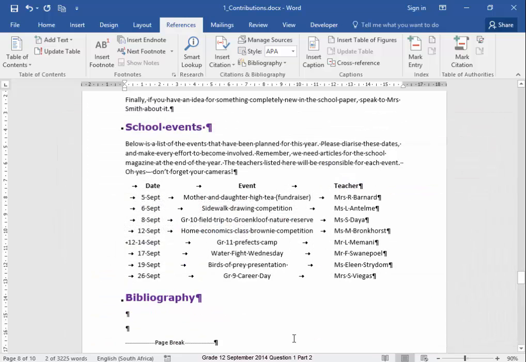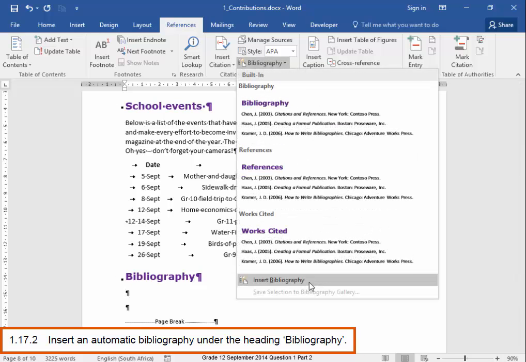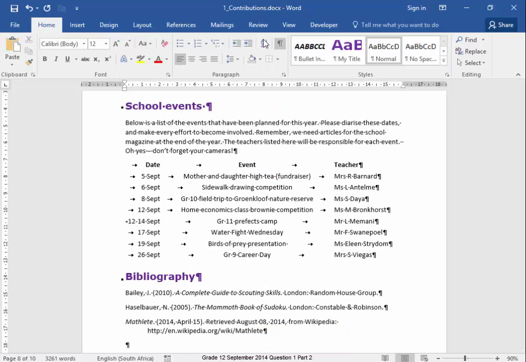Close. Now I need to insert an automatic bibliography. Bibliography, insert bibliography. There it is. I don't need the show hide anymore.